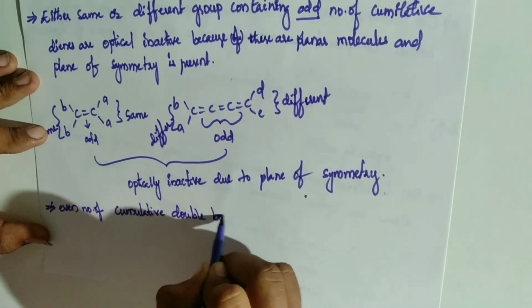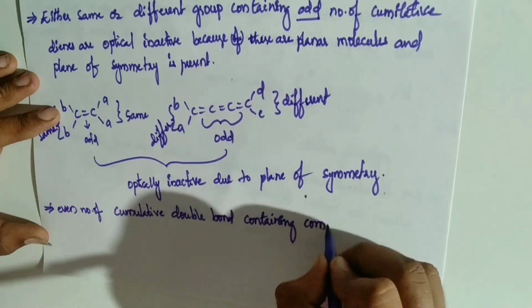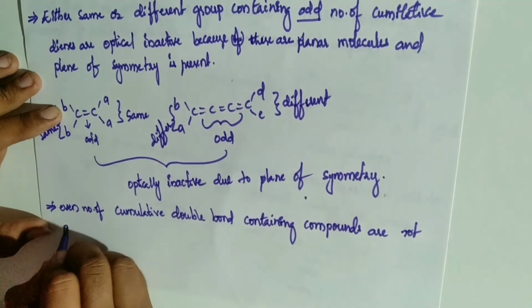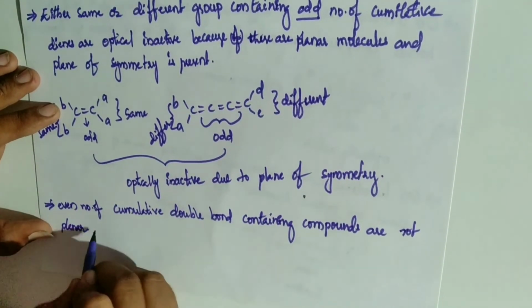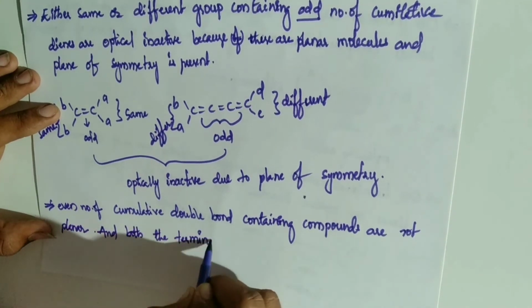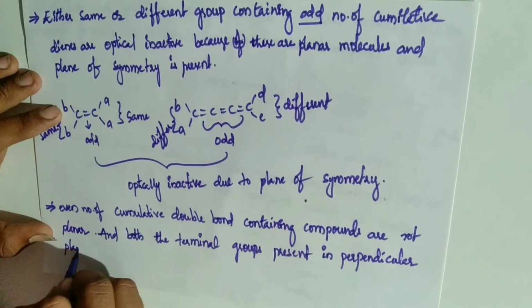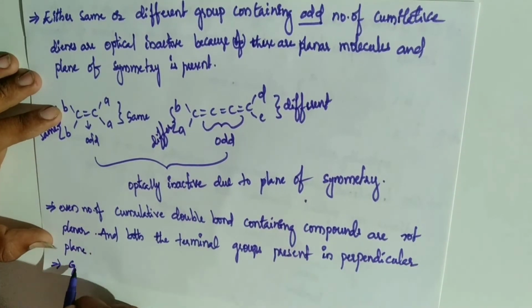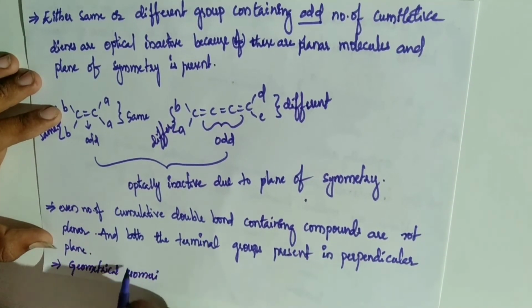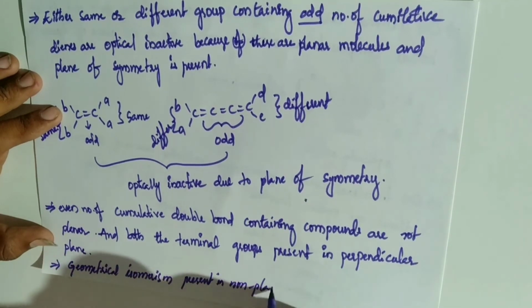Even numbers of cumulative double bonds containing compounds are not planar. Even means not planar. Odd means planar. And the two terminal groups are present in perpendicular planes. Which plane? Perpendicular plane. Geometrical isomerism is present in non-planar molecules.